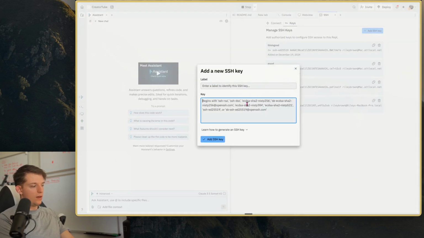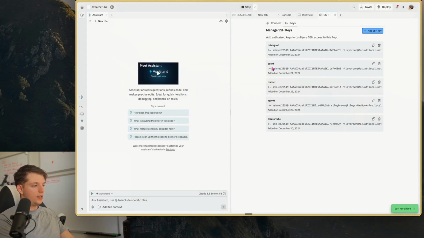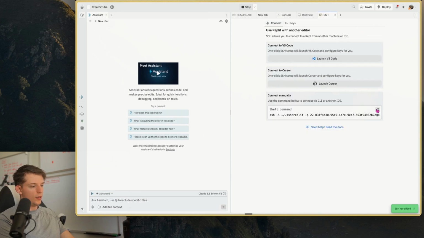We're going to add a new key. We're going to paste this here. Let's call this CreatorTube. And we're going to hit Add SSH key. Then we're going to hit Connect. We're going to copy this key.